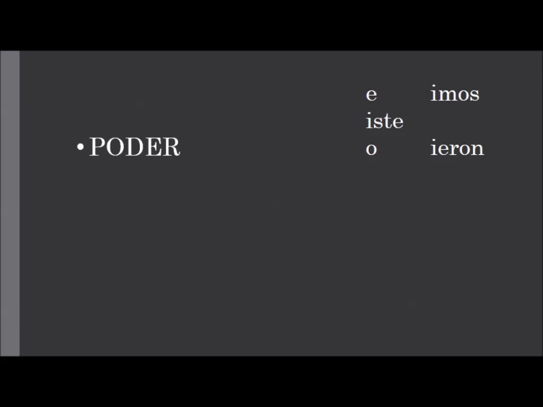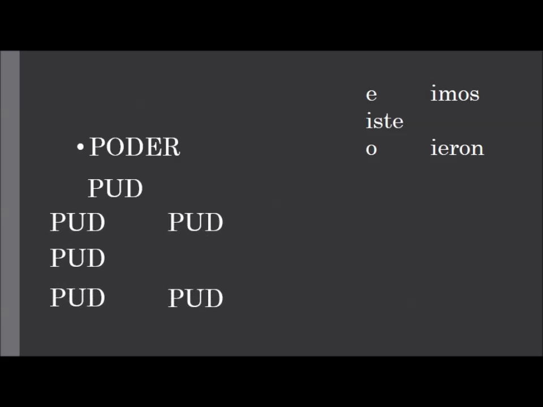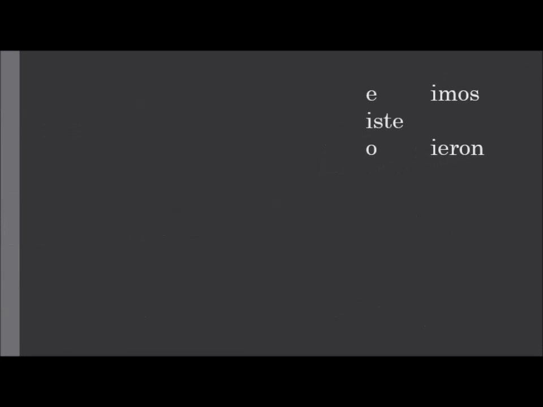Same thing with poder. The base, P-O-D, is going to change to P-U-D. So we have yo pude, tú pudiste, which of course means you could, you were able. Él pudo, nosotros pudimos, ellos, ellas, and ustedes pudieron.